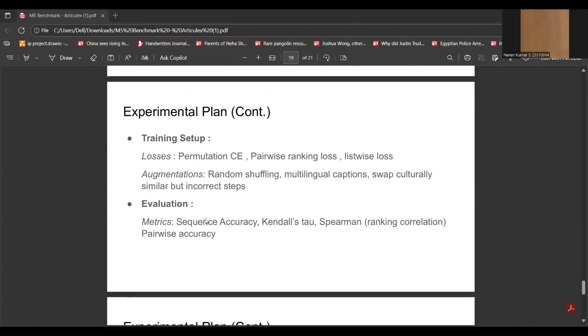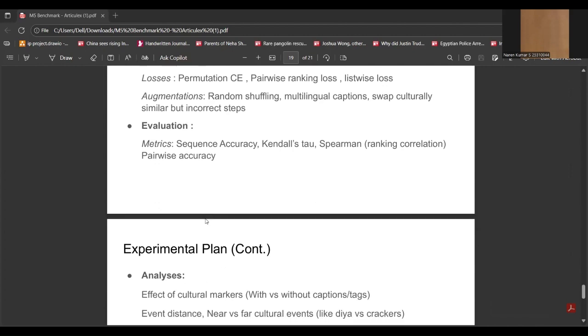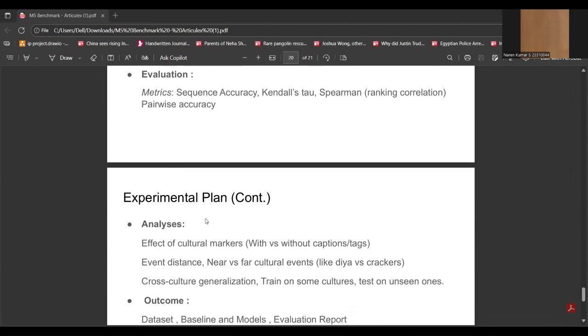So for the training setup, the losses we are trying to use are permutational cross entropy, pairwise ranking loss, and list-wise loss. Then for augmentation, we use random shifting, multilingual captions, and swapping in a culturally similar but incorrect step. And for evaluation metrics, we use sequence accuracy, Kendall's tau, Spearman correlation, and pairwise accuracy.